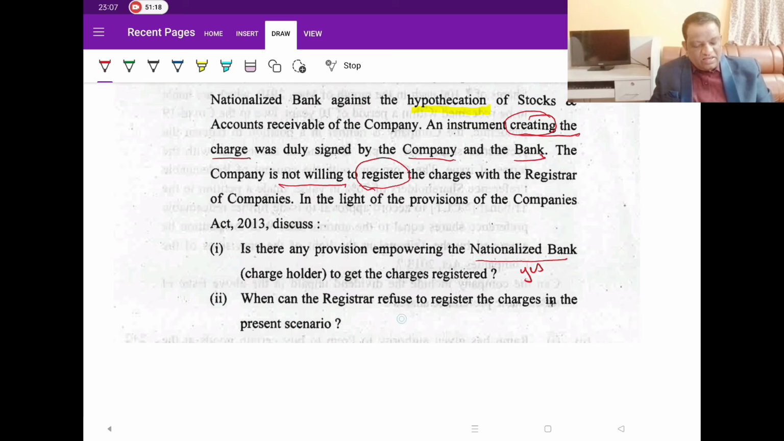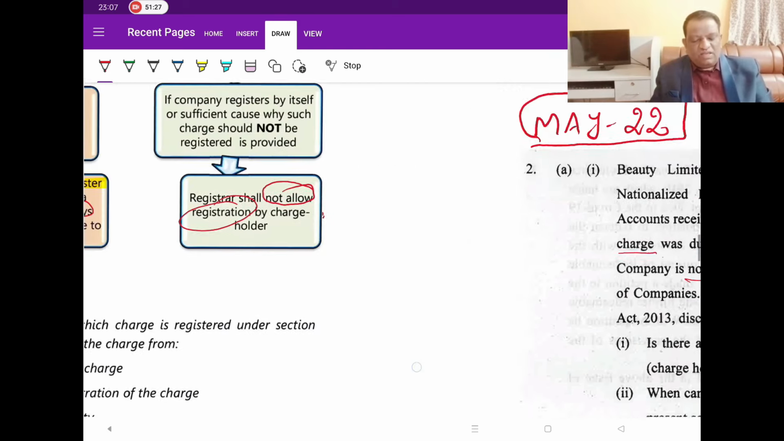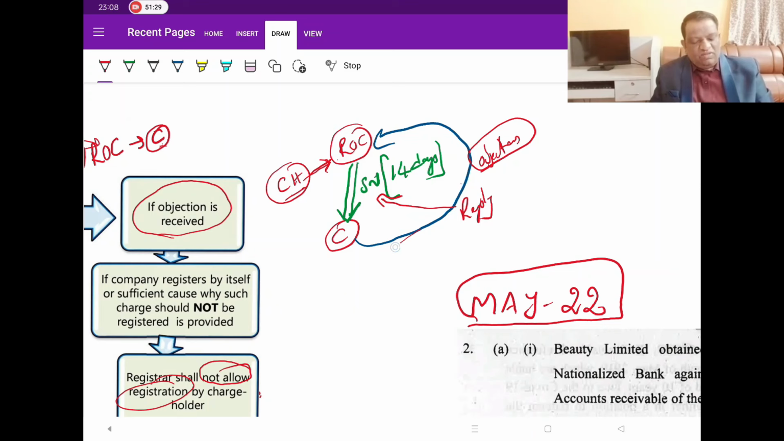Then, when can the Registrar refuse to register? The ROC will refuse to register the charge in this scenario if the company submits its objections to the show cause notice within 14 days, because he is convinced that the company is correct and the lender is misleading him. So this is how it works. There is nothing more. It's all a straightforward question.